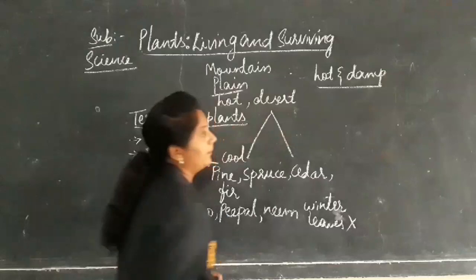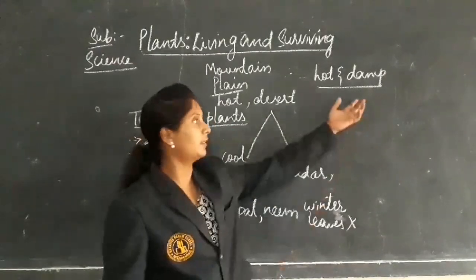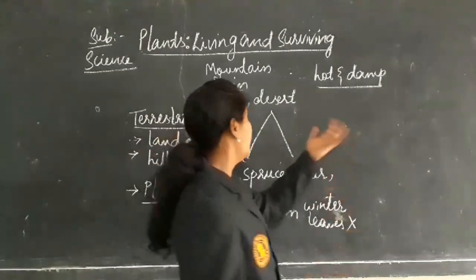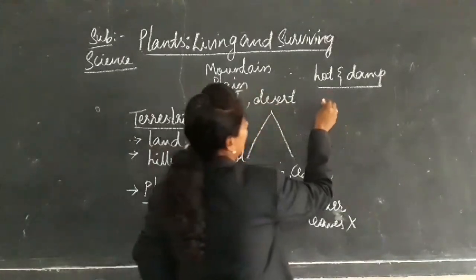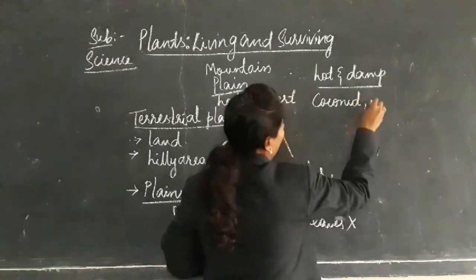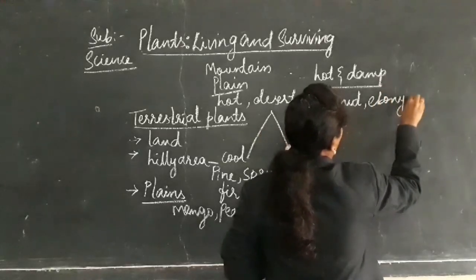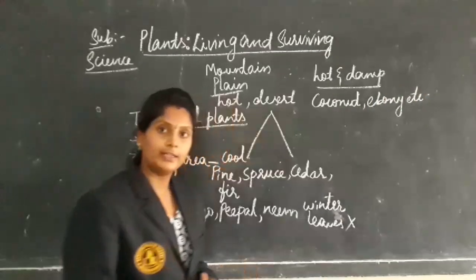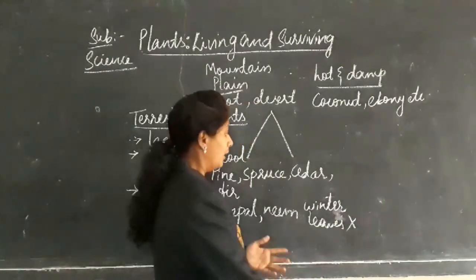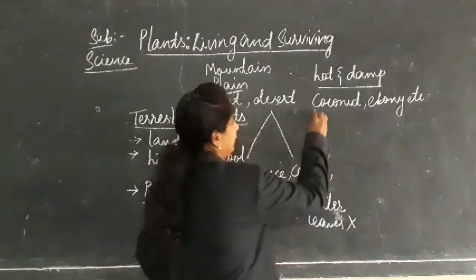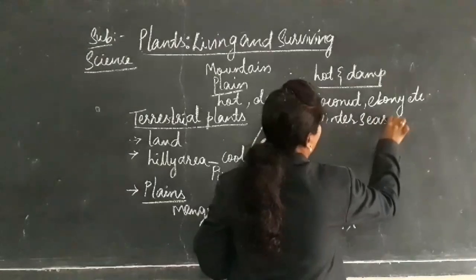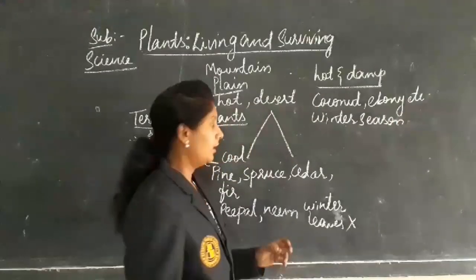Hot and damp regions. Damp is nothing but somewhat wet, and hot means normal temperatures. Examples of these plants are coconut, ebony, etc. These trees won't shed their leaves even in the winter season.